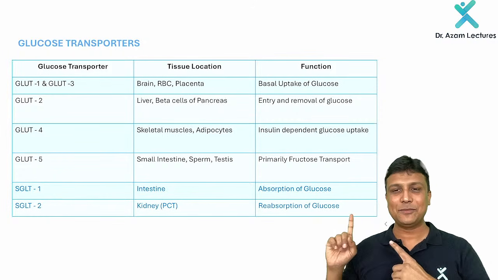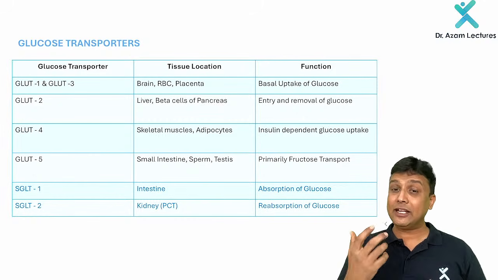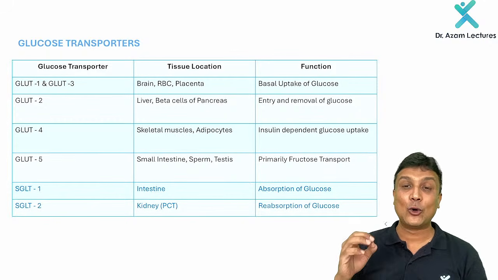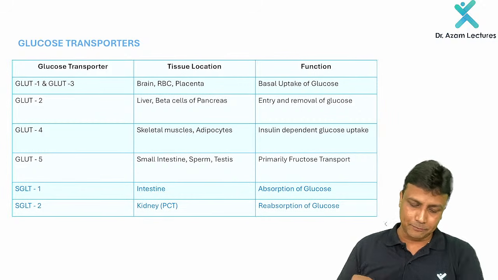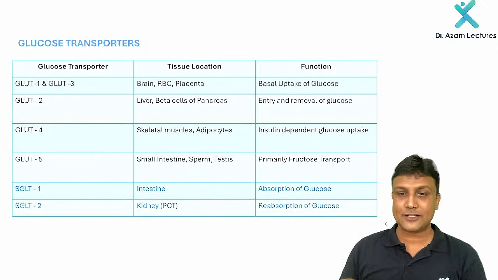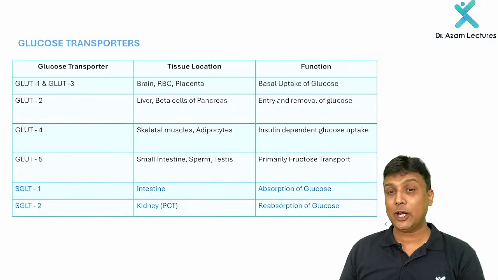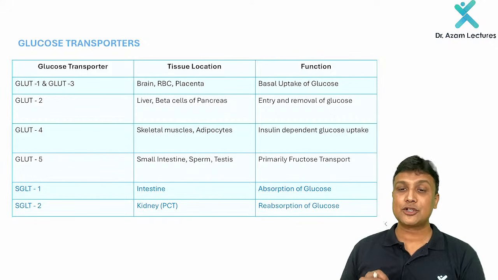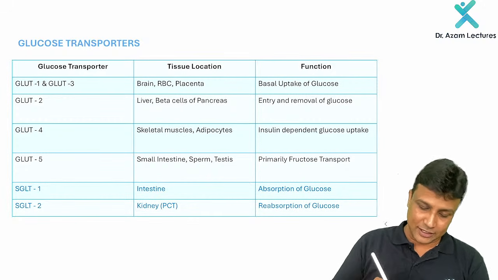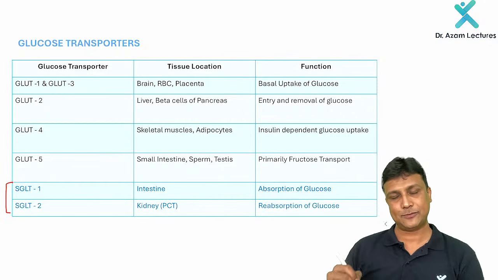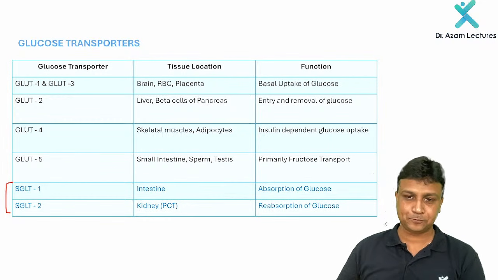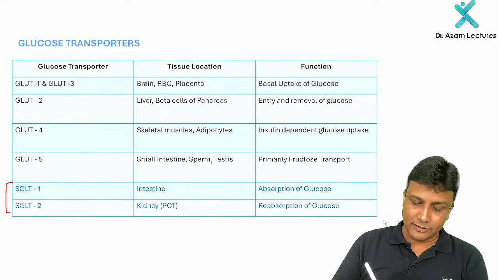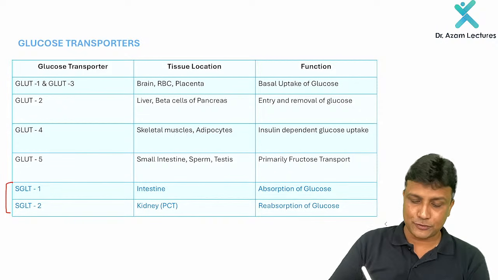And now welcome to one of the important tables here. Many times in your exams they ask about the glucose transporters, my dear friend. Now what is the difference between GLUT and SGLT? Remember, GLUT is the sodium independent glucose transporter, whereas SGLT is the sodium dependent glucose transporter. Fine.